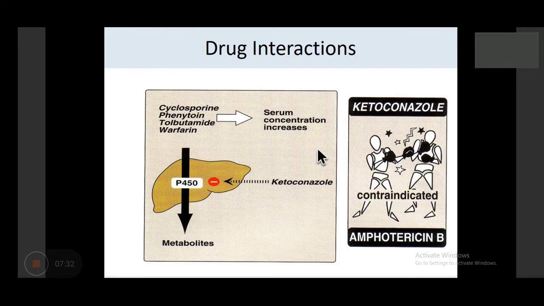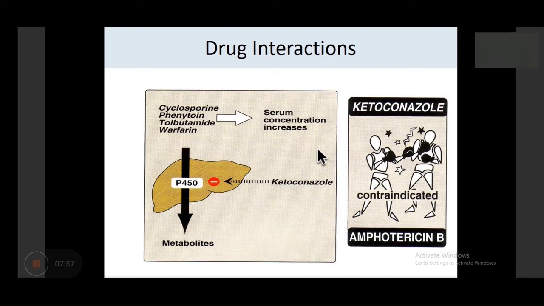Now, as you all mentioned, I asked you the question whether amphotericin B is an ergosterol synthesis inhibitor. You said true, 60% of you, but it is not. While ketoconazole is an ergosterol synthesis inhibitor, amphotericin B needs ergosterol to act because it will bind to ergosterol only.